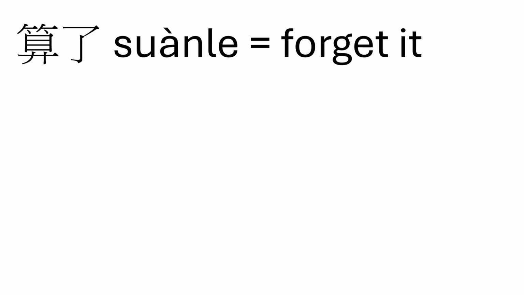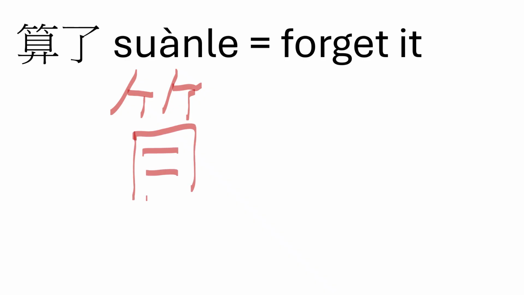For this character, we're going to start at the top with the bamboo radical. This is the bamboo radical. Then we're going to draw the eye radical. And then we're going to draw a horizontal line with a curvy line on the left and a straight line on the right. Suan by itself actually means to calculate.